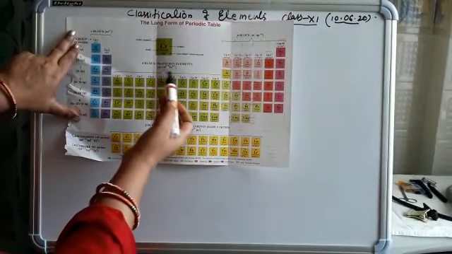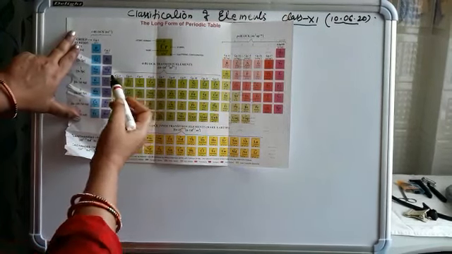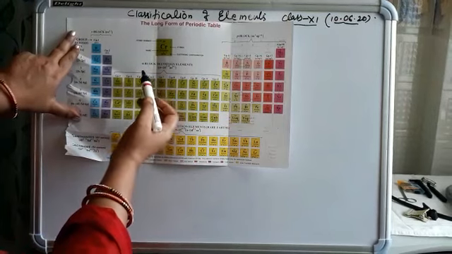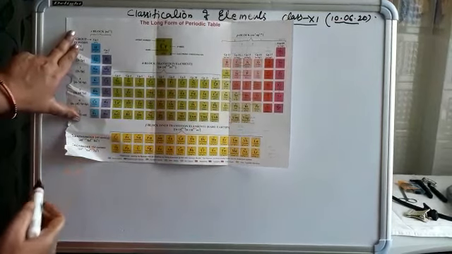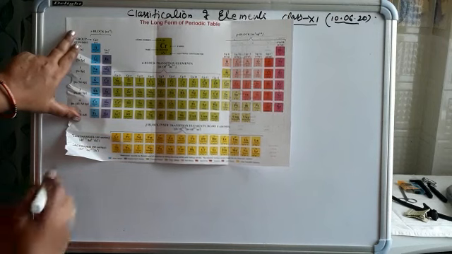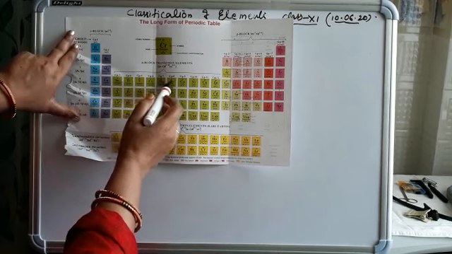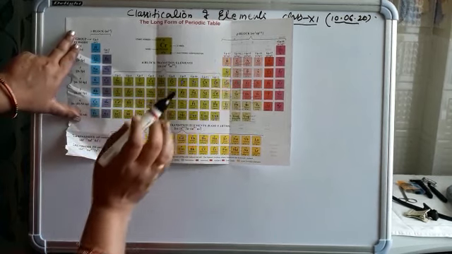In S and D block elements, group 3 to group 12. So the total number of groups is 10, because in D block elements, the D orbital can hold only 10 electrons. So the group number is also 10: 1, 2, 3, 4, 5, 6, 7, 8, 9, 10.